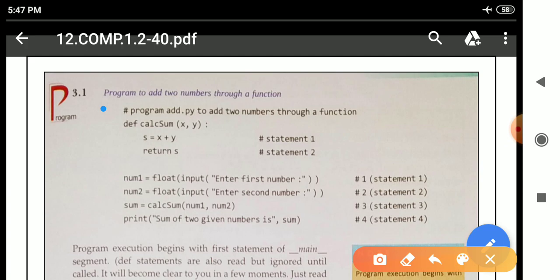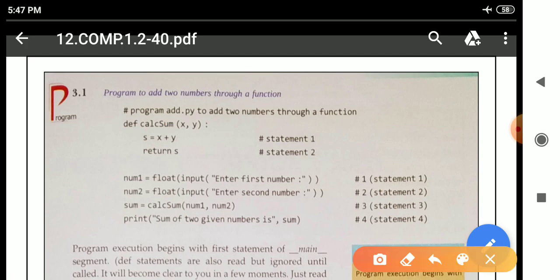After that, in the second line you can see def, means the function definition starts, the function header. def is short for definition. After that, cal sum is the name of the function. In parentheses you can see the arguments x comma y, and after that a colon is also there.